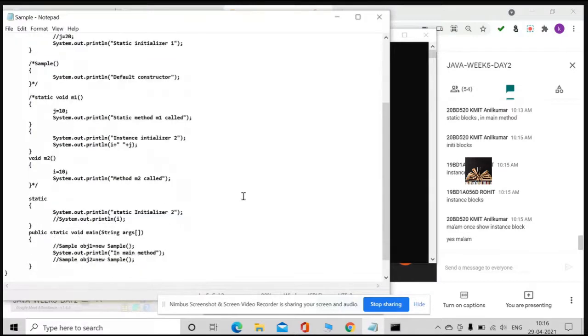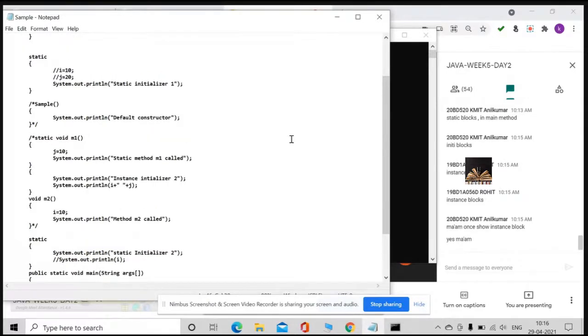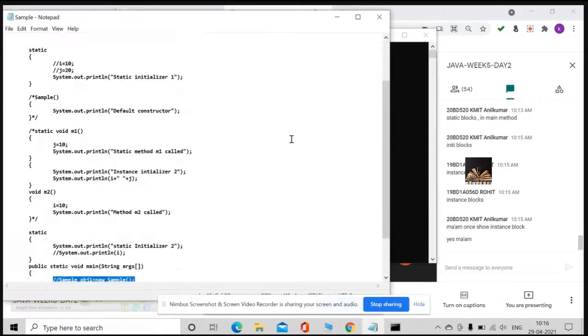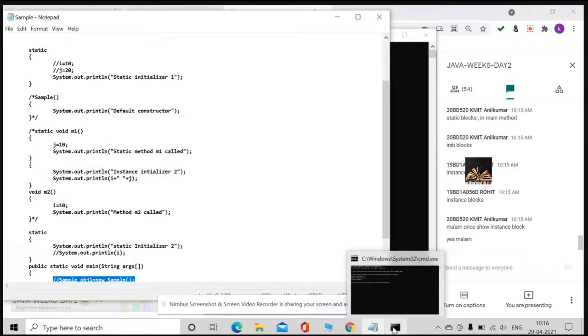Now, if you observe, I just commented even the first line, that is the object creation, the instantiation. I don't have any instantiation so far. But please observe what is going to be executed. Understood now? Guys, are you with me or not?